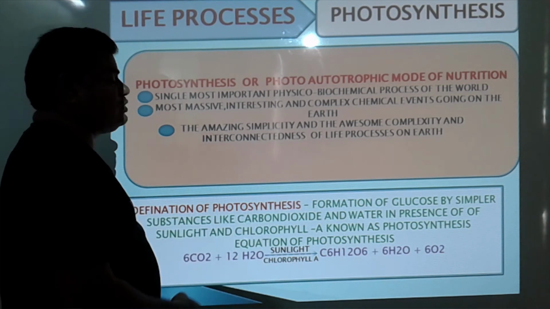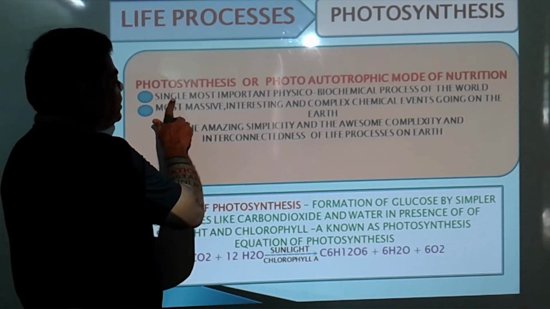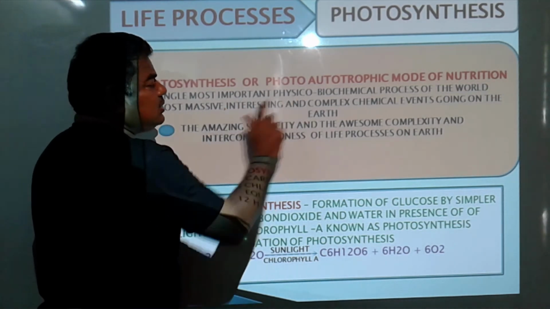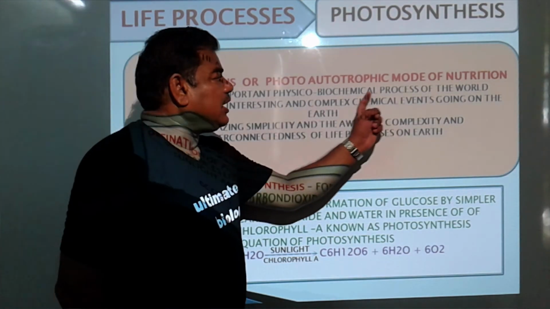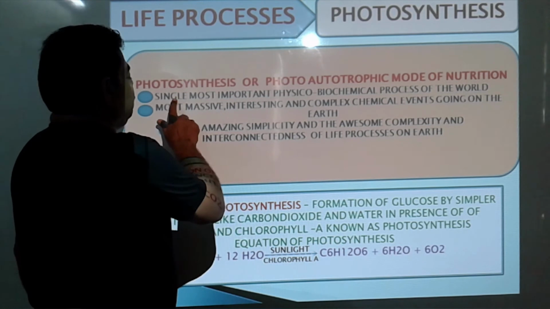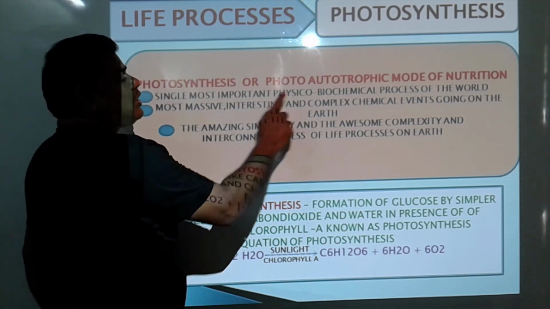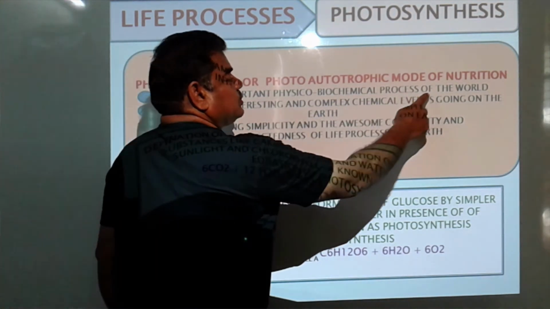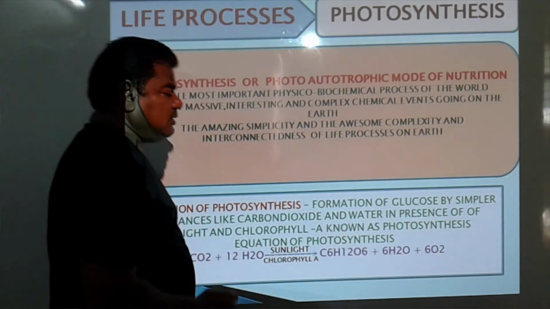This photosynthesis process is the single most important physico-biochemical process of the world. It is one single most important physico-biochemical process of the world.